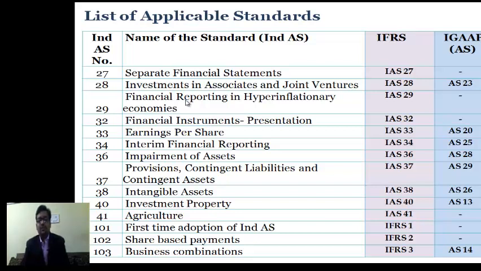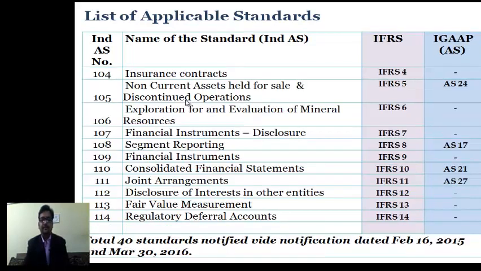Ind AS 103 talks about business combination in parallel to IFRS 3. We have accounting standard 14 which talks about accounting for amalgamation. So there is a carve out which we have incorporated in Ind AS 103 also in comparison to IFRS 3. Ind AS 104 talks about insurance contracts. We do not have any standard under existing Indian regime.